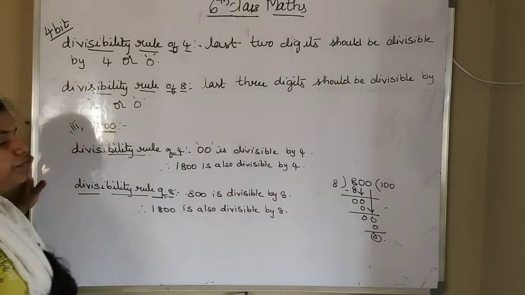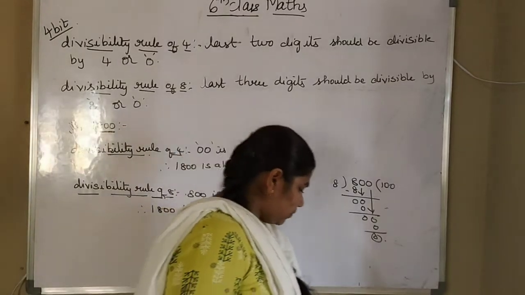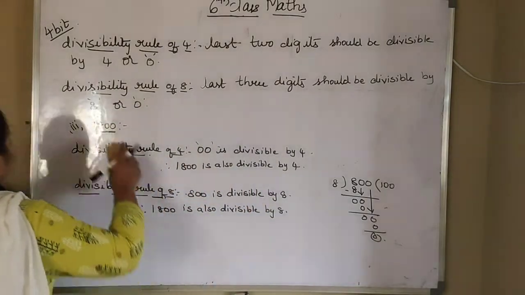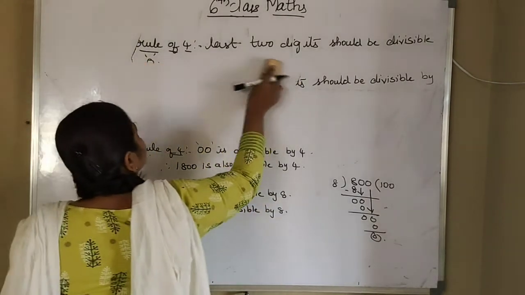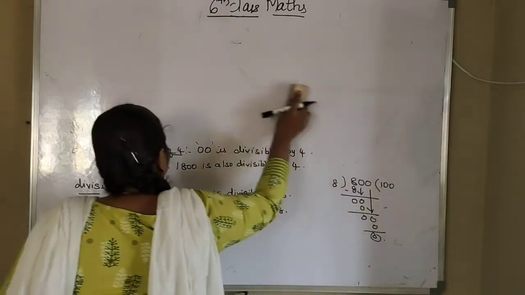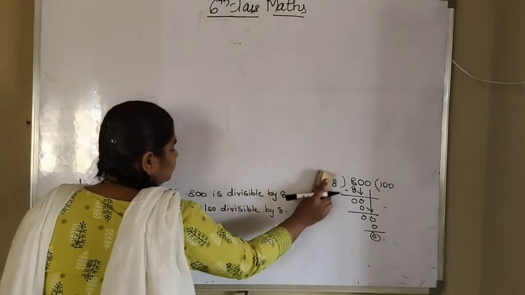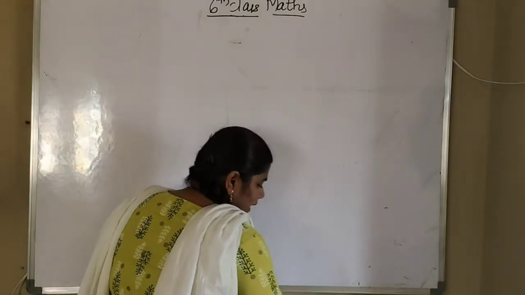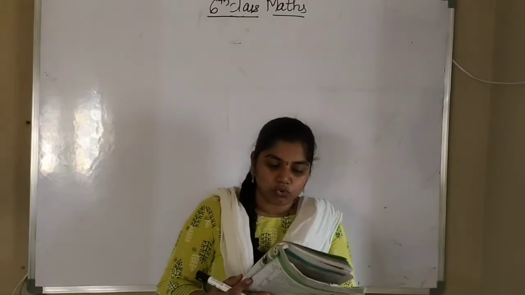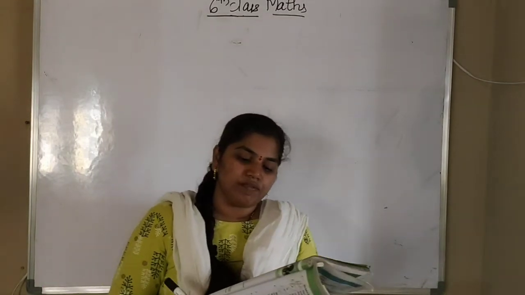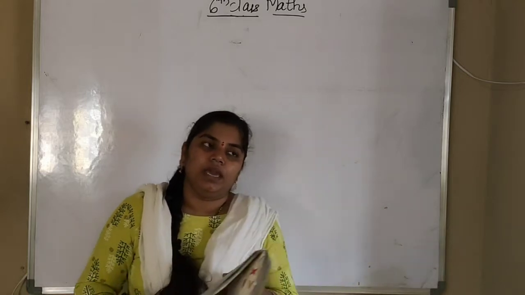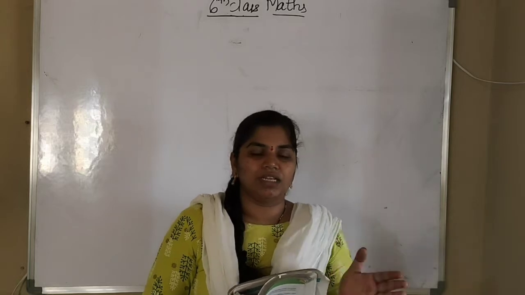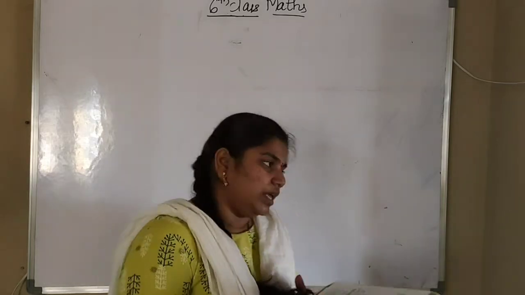So this is our fourth bit. Okay. So next, the fifth bit we will see. So what is the fifth one? Find the smallest number that must be added to 2,89,279 so that it is divisible by 8. So which number you will add to the given number to make the whole number divisible by 8, we have to think.